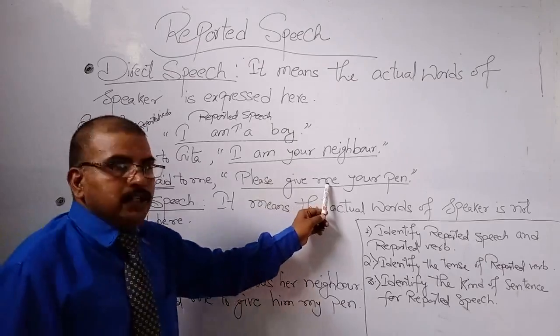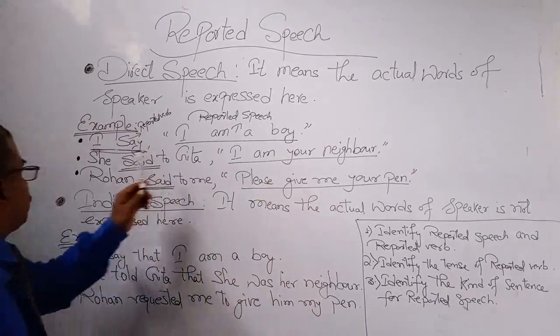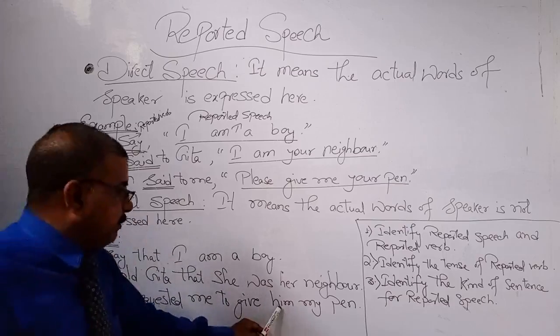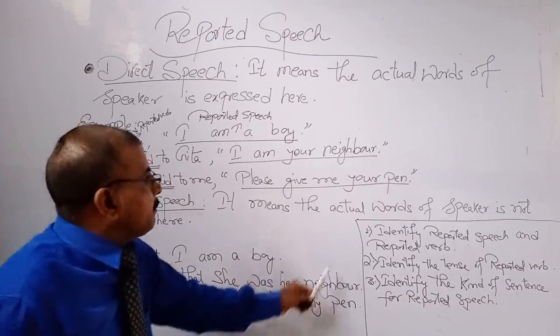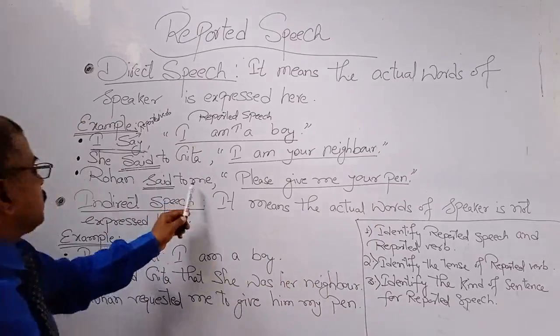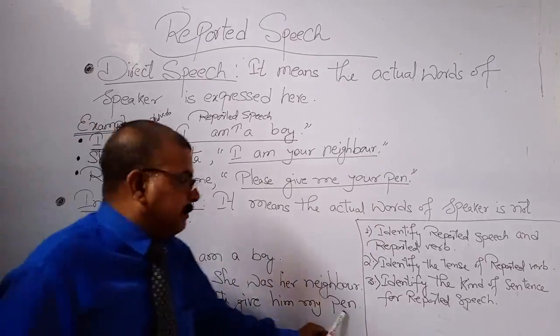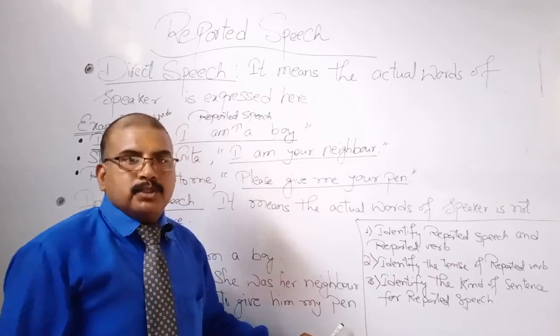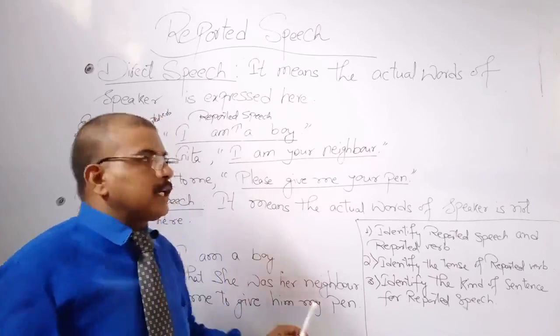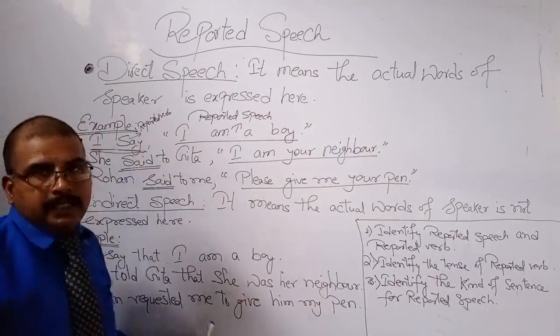"Me" denotes first person, so here the first person is Rohan, and the pronoun "him" is the objective pronoun. "My pen": "your" denotes second person, me, so "my pen". These are the few rules we have to follow for the conversion of direct to indirect speech.